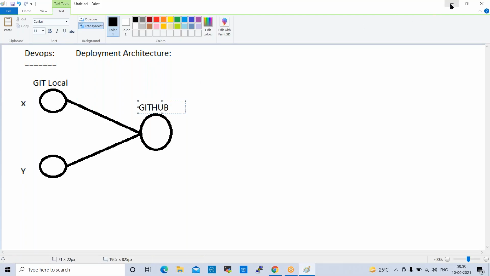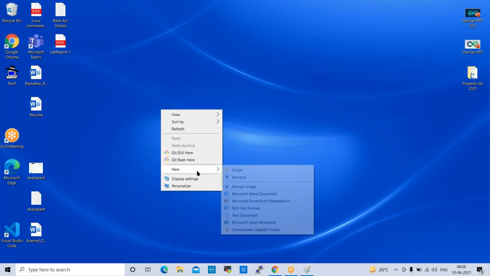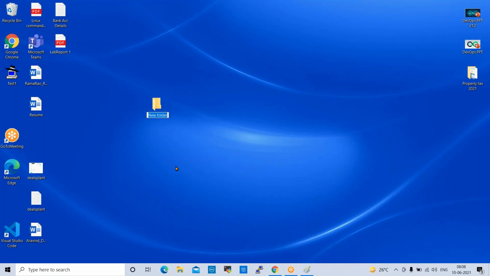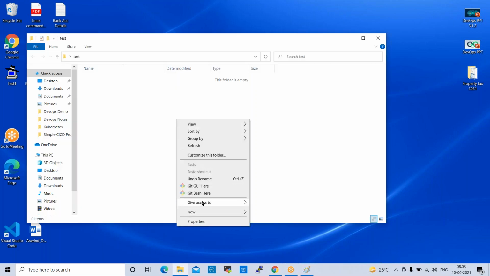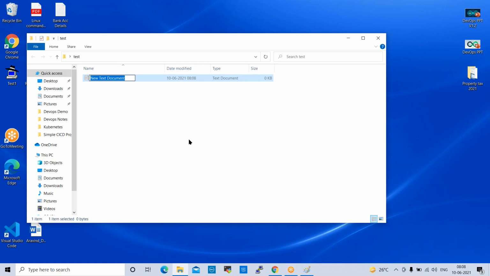In local, normally we don't face any issues. For example, in my local I create one folder, some test folder. Inside this test folder I add some files, some text documents, named something like test one.